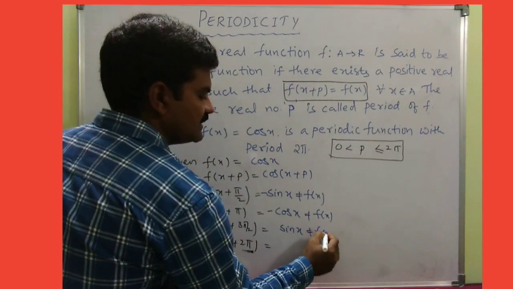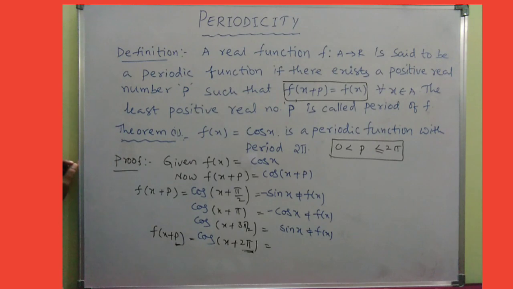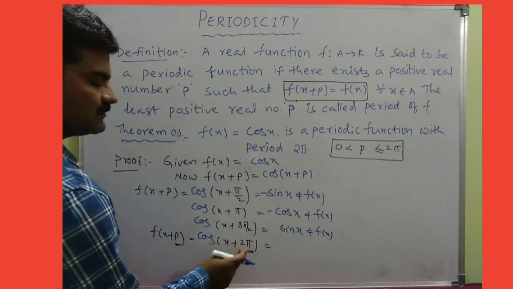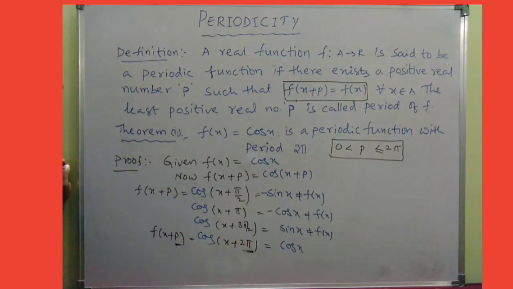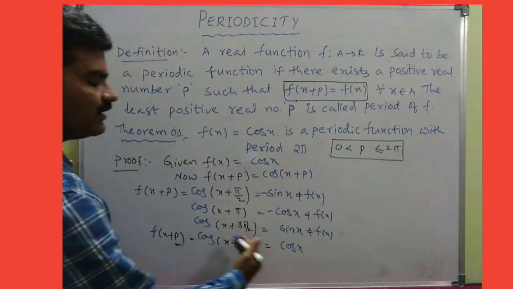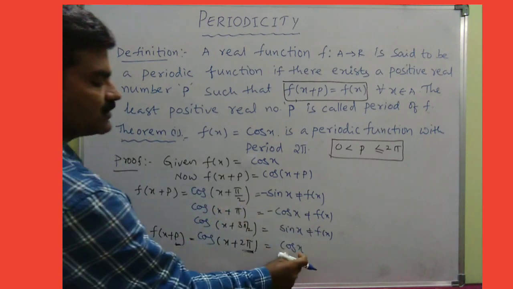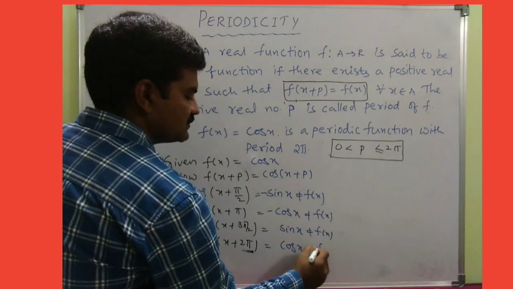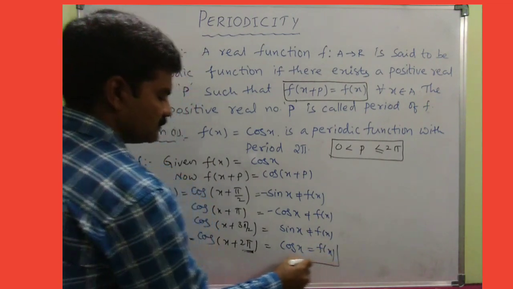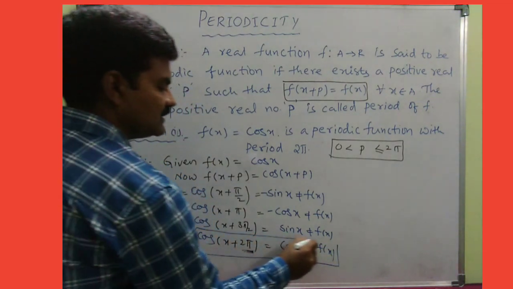So once again it is not equal to f of x. Therefore look at this: because of 360, cos remains as cos itself, and 360 plus theta is clearly the first quadrant, where all are positive. So cos x we got, which is nothing but f of x.